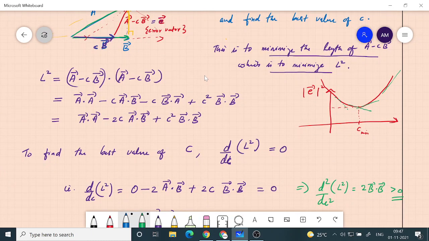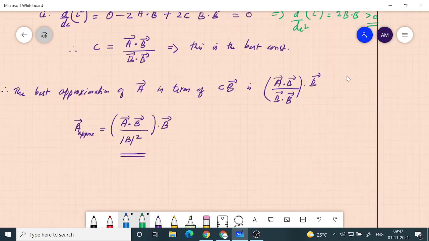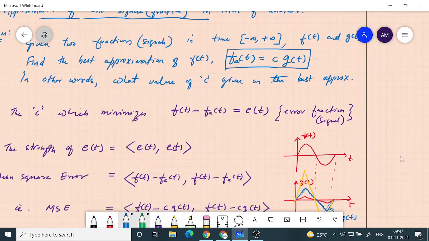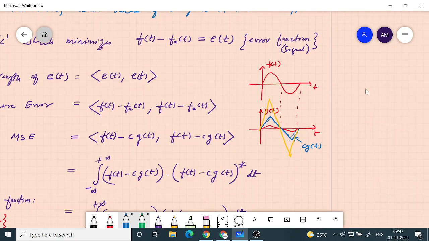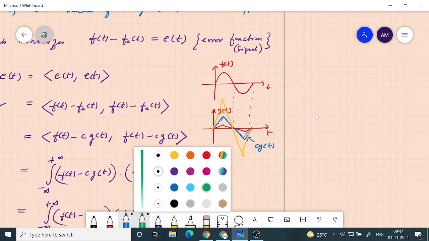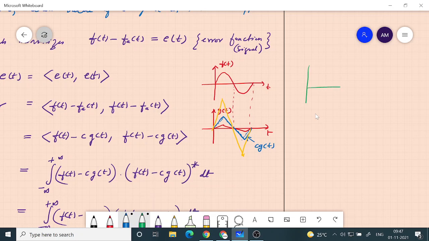Any other question? And the same picture exists for functions also. I showed you this picture, right? If you look here, in each case, if you plot the error function, if I take the red g of t and plot the difference, it is e of t.